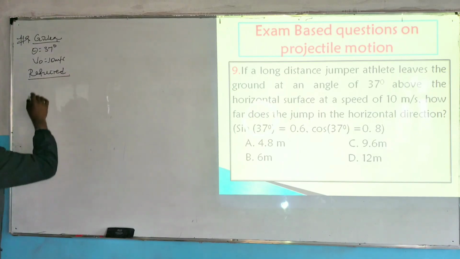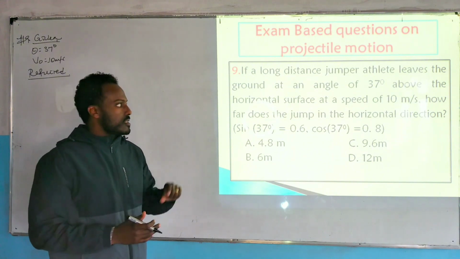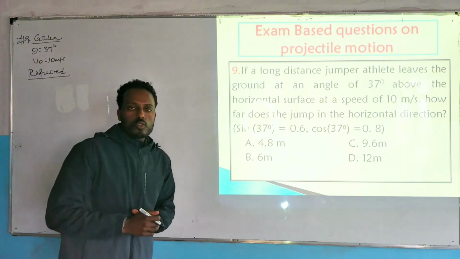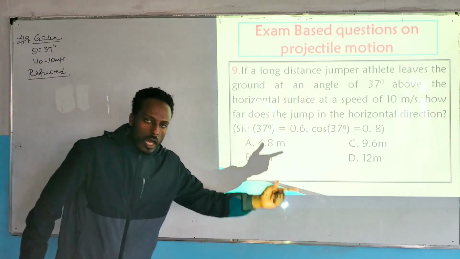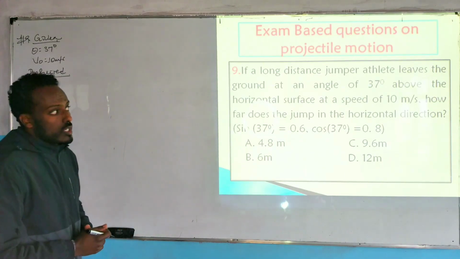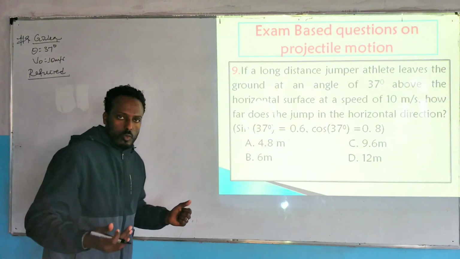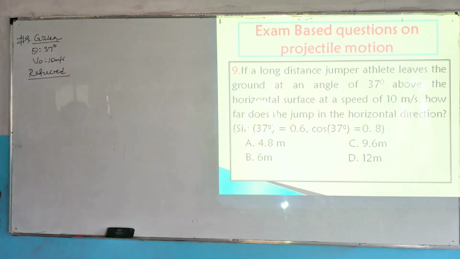is how far does the jump in a horizontal direction. So what we asked here is the range, or horizontal displacement, or the horizontal distance from where the athlete took off until where he landed. So what is the maximum range which is covered by the body starting from its releasing point or initial point up to the landing point.